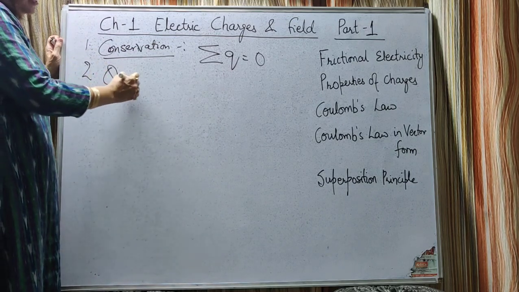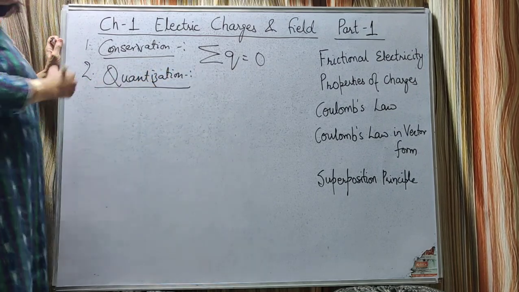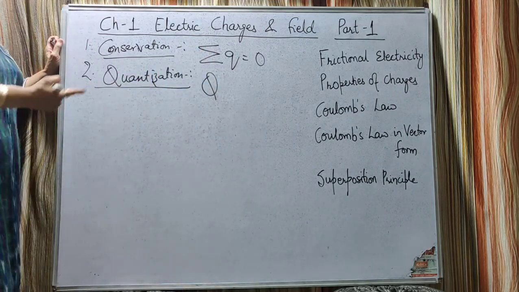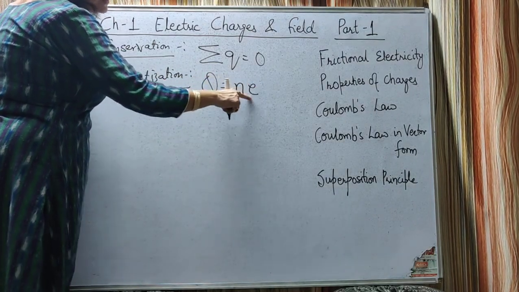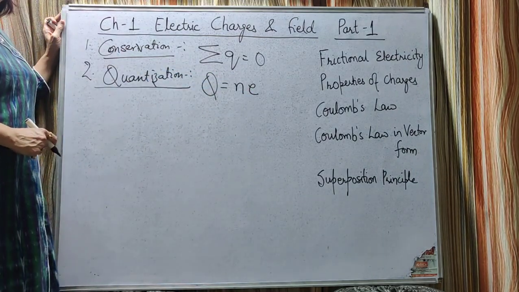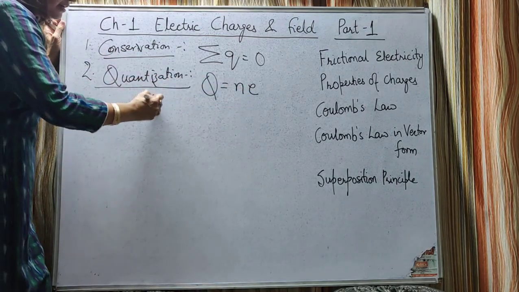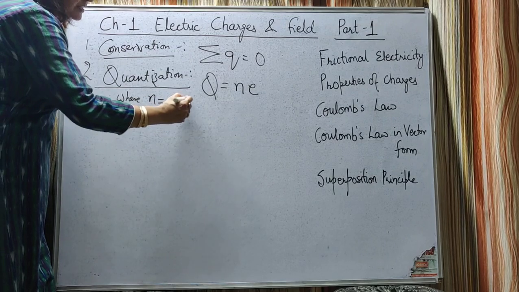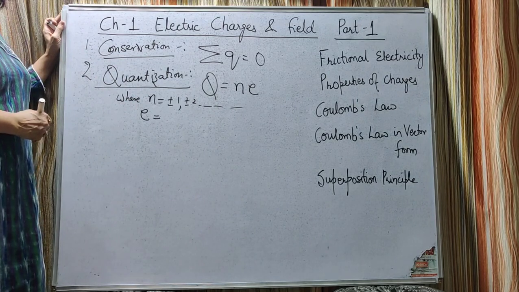The second property is quantization of charge, which states that the total charge on a body, charge we can represent by capital Q or small q, is an integral multiple of the basic unit of charge. That is, an integer multiplied by the basic unit of charge. So mathematically it is written as Q is equal to N into E, where N is an integer, which is equal to plus minus 1, plus minus 2 and so on. And E is the basic unit of charge.